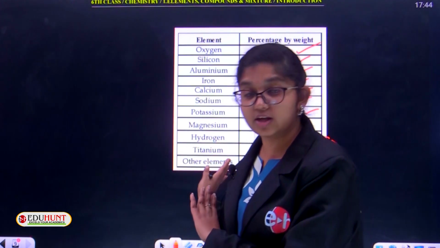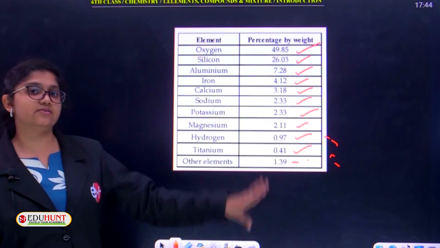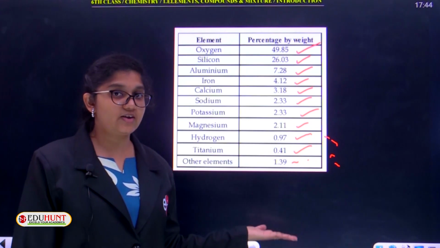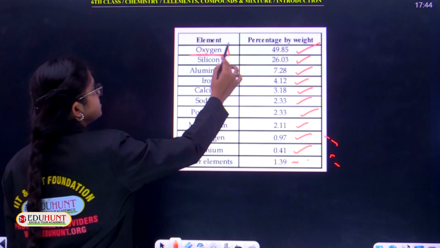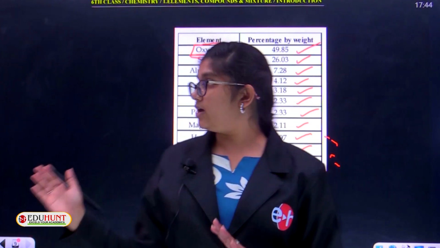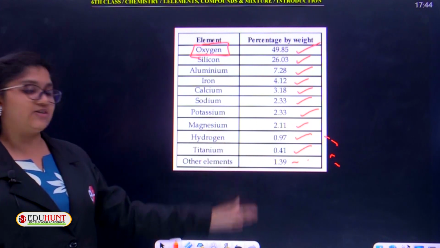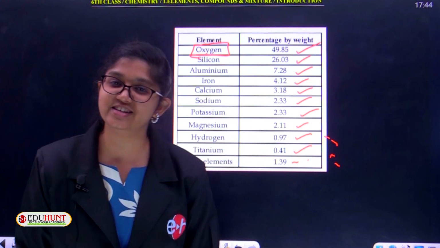This is not about the atomic weight, children. This is all about the abundance of the elements in the Earth's crust. What is the most abundant in the Earth's crust? Yes, oxygen. So far we have discussed the types of elements and the abundance of elements in the Earth's crust. Hope you enjoyed this session. Thank you.